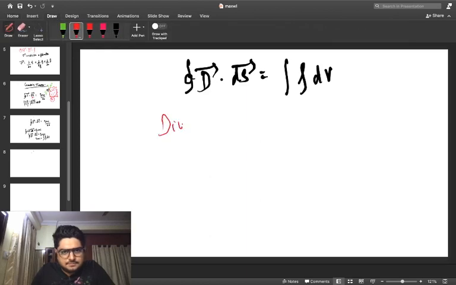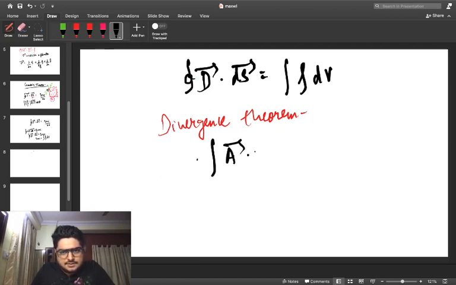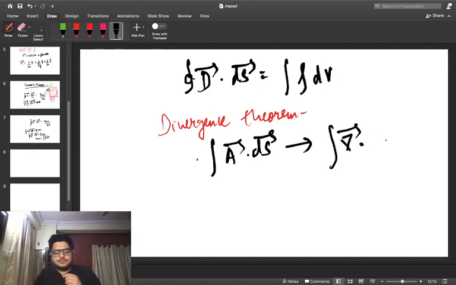So now we can apply the divergence theorem, which states that any area integral can be transformed into a volume integral by using a divergence operator as a prefix of that vector.